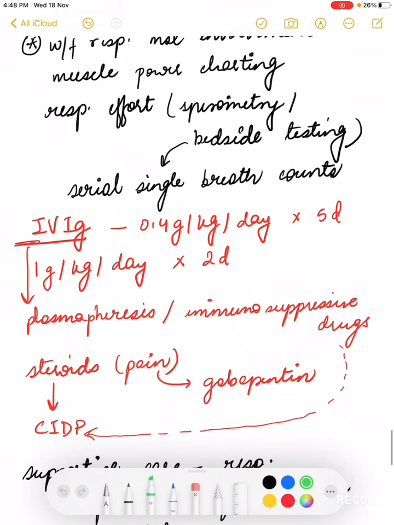Other than that, for the acute treatment, the most important that we use is the IVIG at a dose of 0.4 gram per kg per day for 5 days, or 1 gram per kg per day for 2 days. If the patient does not improve on IVIG, then we might try plasmapheresis and immunosuppressive drugs, but it is generally said that either give the patient IVIG or do a plasmapheresis.